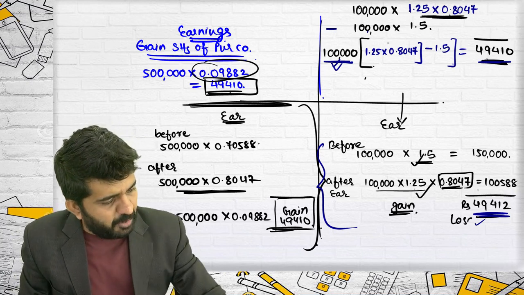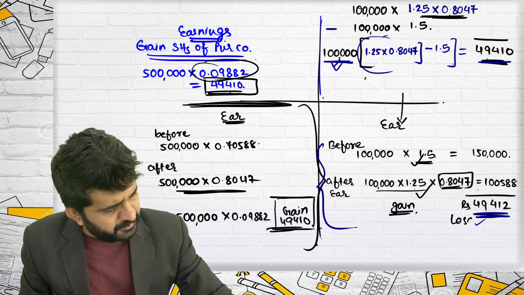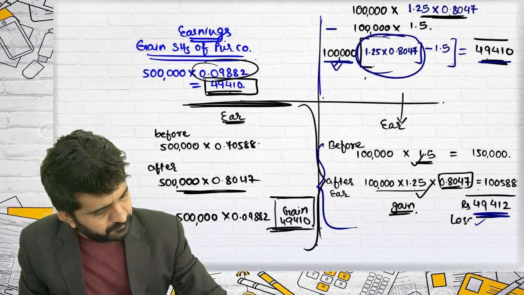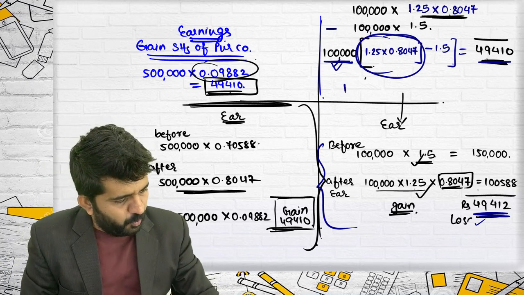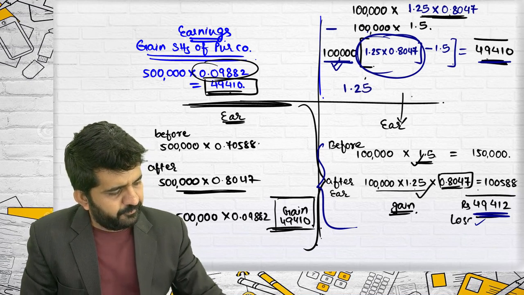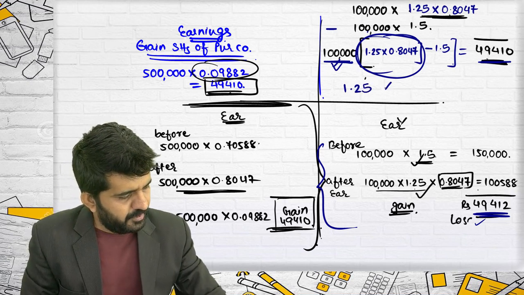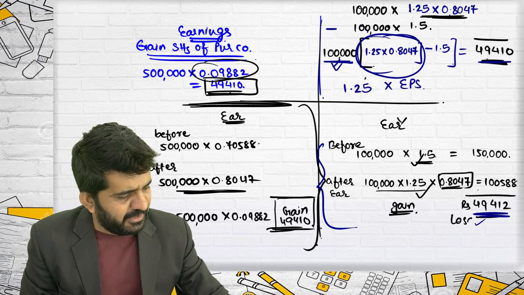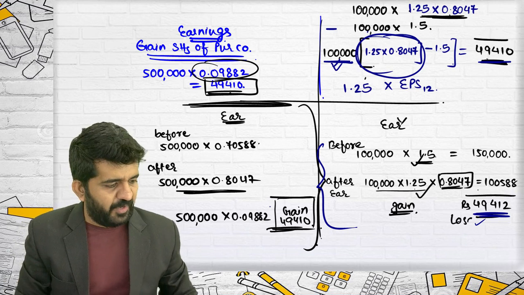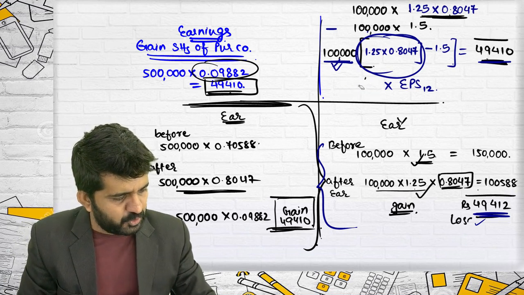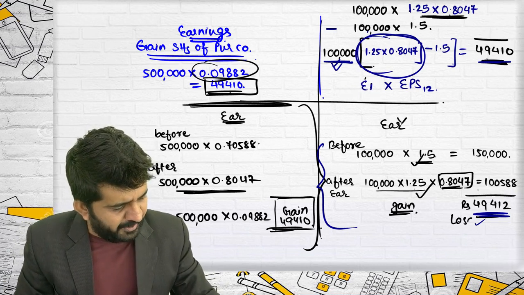I am talking about this. Try to concentrate. This particular portion. What is that portion? 1.25 multiplied by EPS 12. What is 1.25?